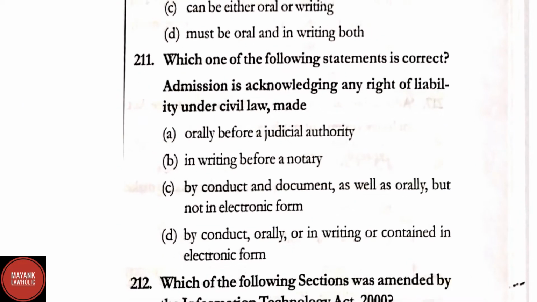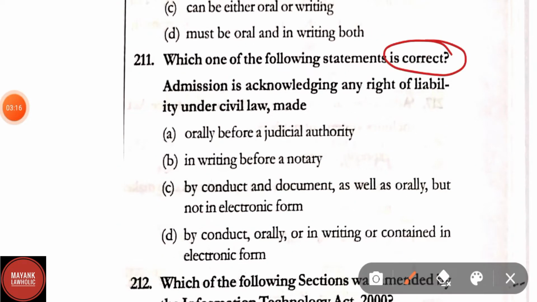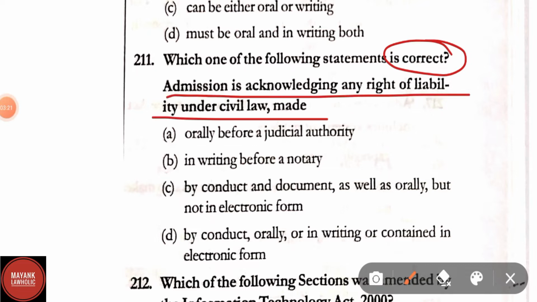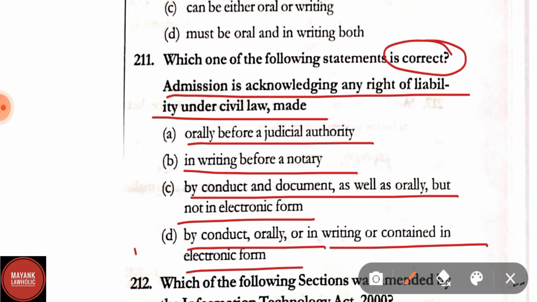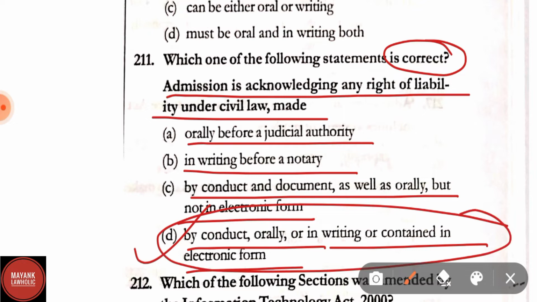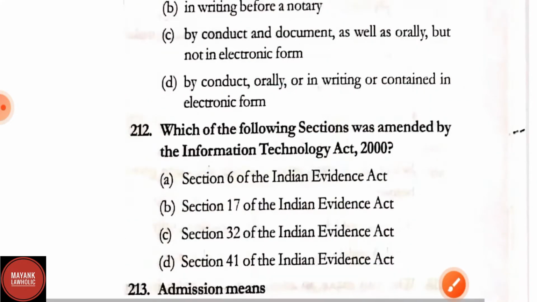Question number 211. Which one of the following statements is correct? Admission is the acknowledging of any right or liability under civil law made: option A, orally before a judicial authority; in writing before a notary; by conduct and document as well as orally but not in electronic form. Option D, by conduct, orally or in writing or contained in electronic form. Here correct answer is option D, by conduct, orally or in writing or contained in electronic form.